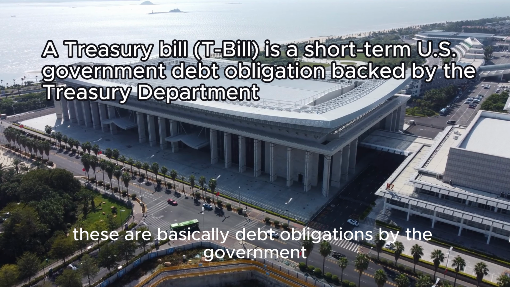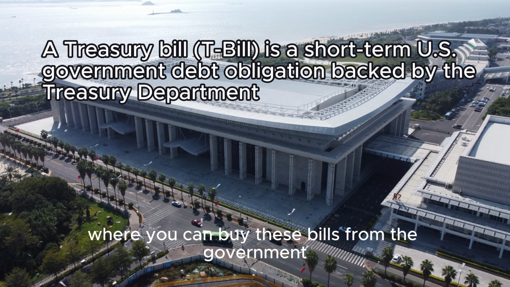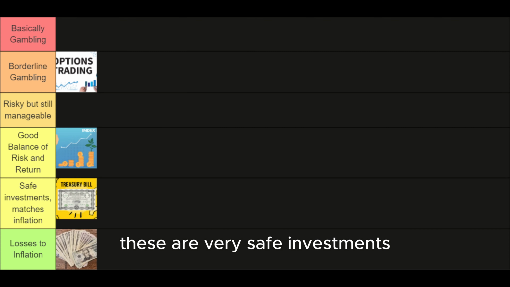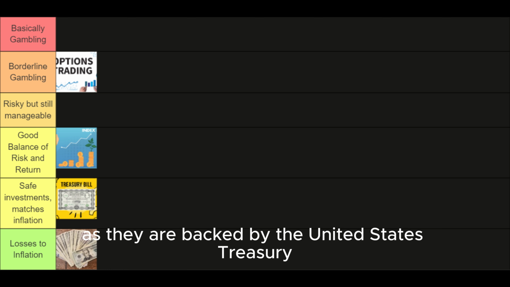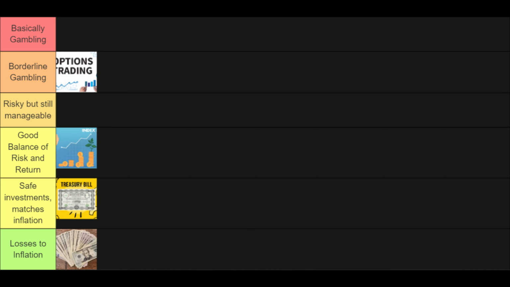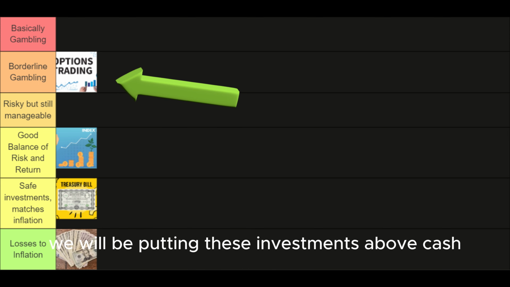Next, we look at treasury bills. These are basically debt obligations by the government where you can buy these bills from the government with expiration dates of less than 1 year. These are very safe investments as they are backed by the United States Treasury and their interest tends to be rather low compared to other investments. We will be putting these investments above cash.